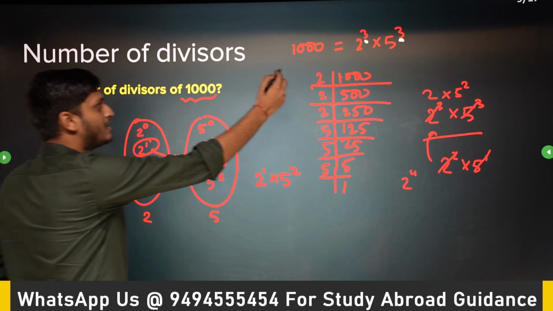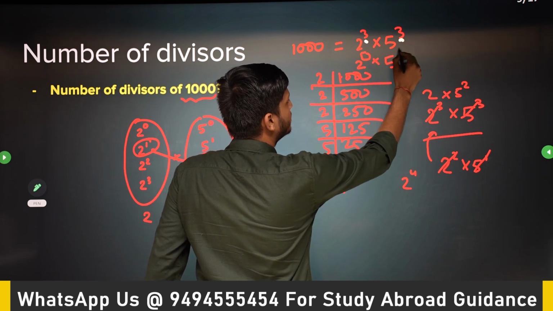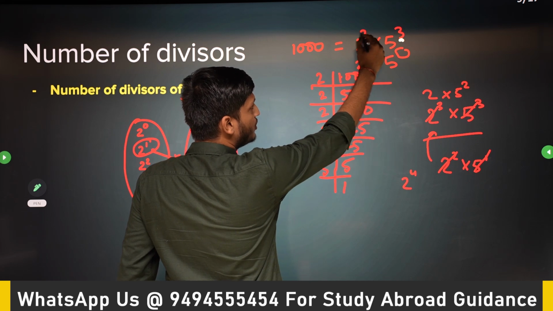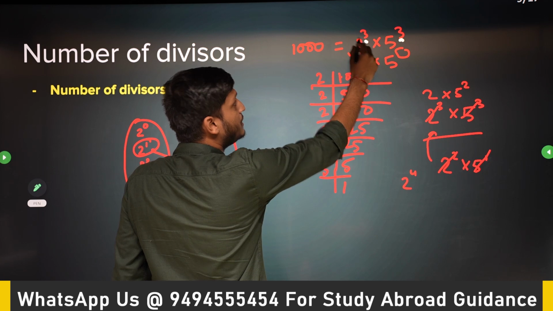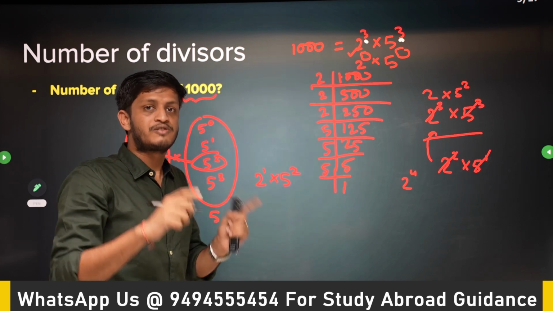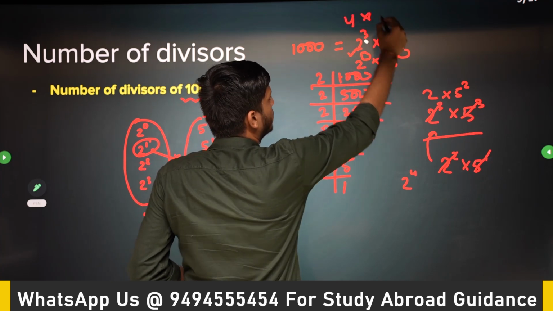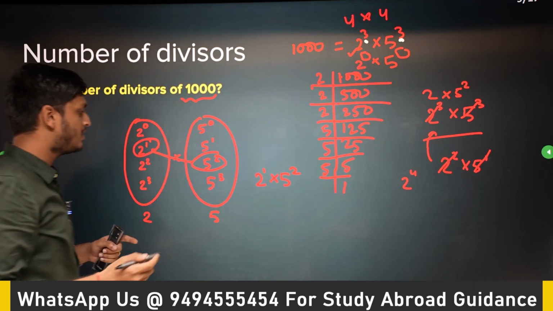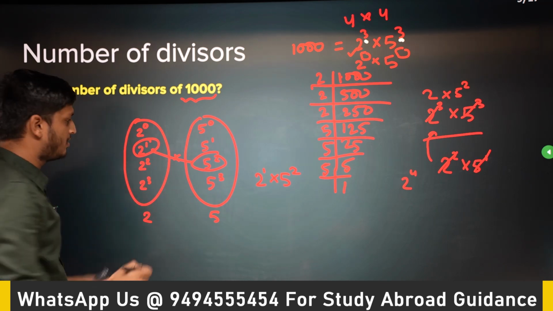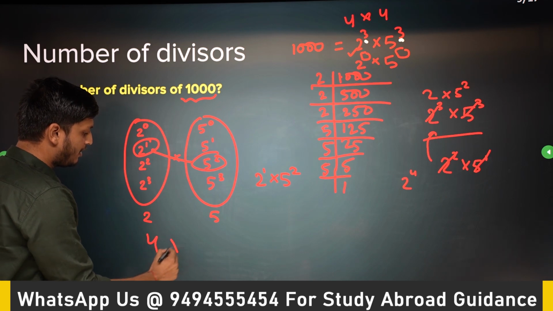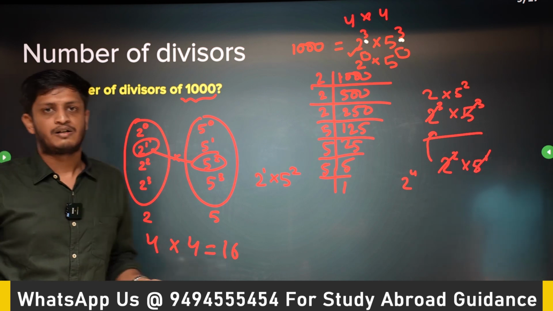So again, do the prime factorization, just keep the empty spaces. And any power less than or equal to this will be a factor. So how many options do I have for 2? 3 plus 1 actually, not 3, because 2 to the power 0 is also an option. 0, 1, 2, 3. So we have 4 options for 2 and we have 4 options for 5. Again, why rule of product? I have to take a power of 2 and I have to take a power of 5, and rule of product. So I have 4 options here and I have 4 options here. So you have 16 divisors for 1000, right?